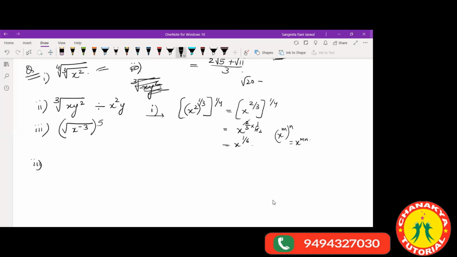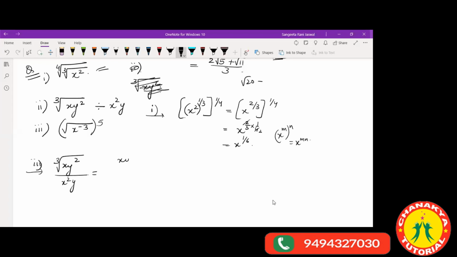Question number 2, that is root over x, cube root of x y square. Okay. Please write down this. This is x y square, the cube root of this, and written like this divided by x square y. Okay, it can be written like this.